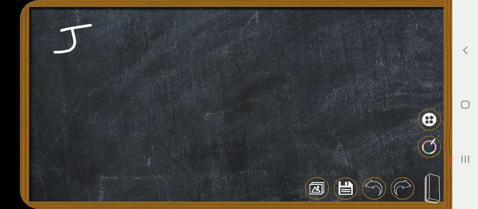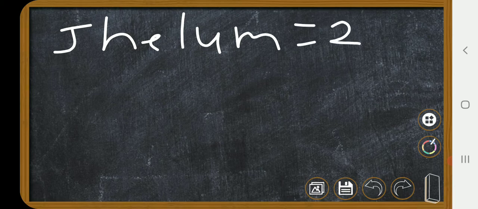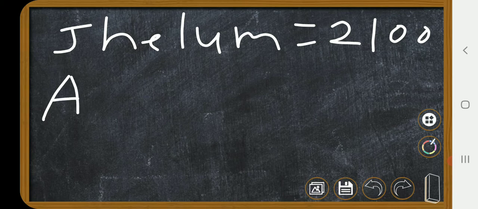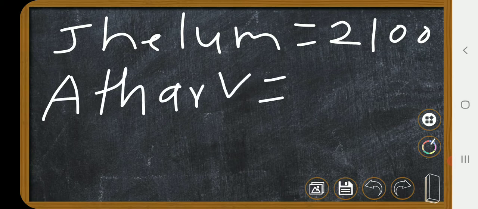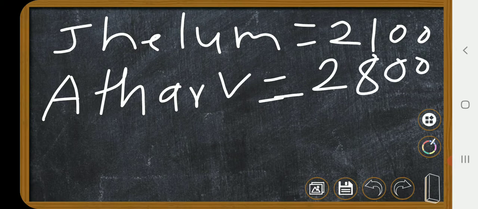Jhelum has invested 2,100 and Atharva has invested 2,800 rupees.